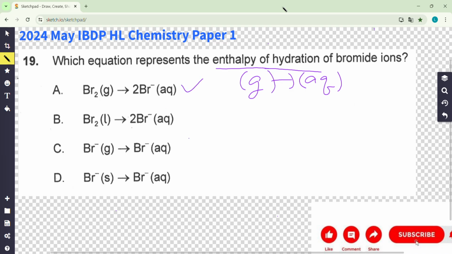So only A and C are correct, okay? Sorry, B and D are incorrect, okay? By definition. And then we just want to know the enthalpy of hydration, okay? Just these changes. So other things don't change. So bromide ion is bromide ion at first and at last. So the answer is no change of the bromide ion, only hydration.